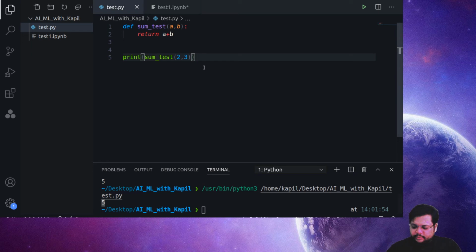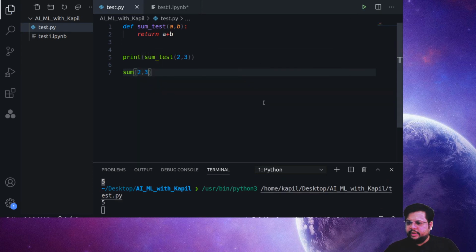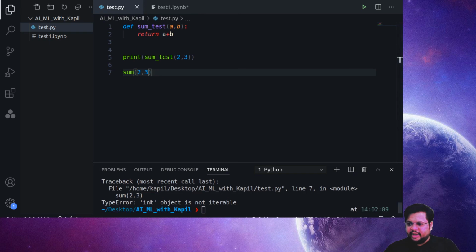Okay, now suppose I just write here the sum of 2 comma 3, and let's see, will it provide me the answer? No, it gave me the error, correct? It shows me an error: what is this sum, and also the int object is not iterable. So we don't know what exactly is the definition of this sum.